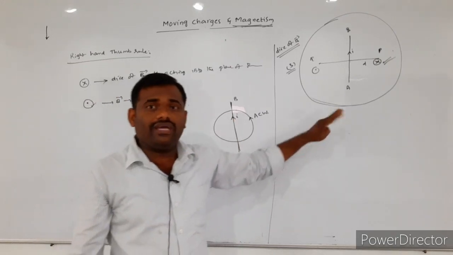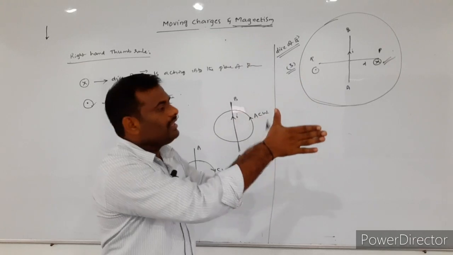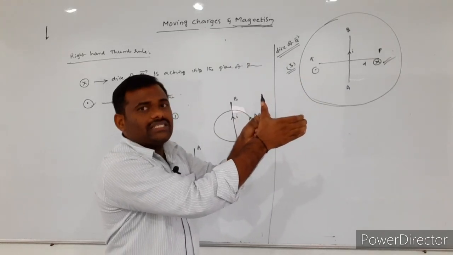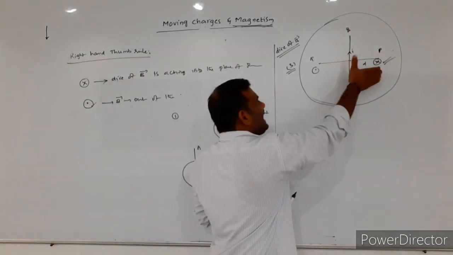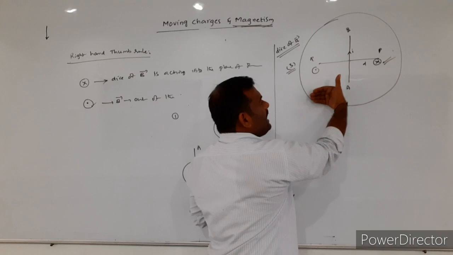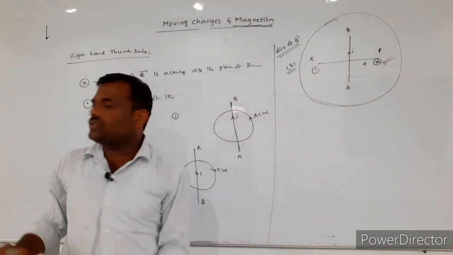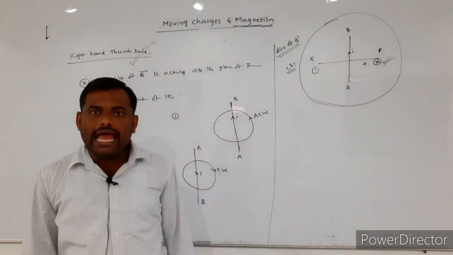It is very, very important. Just put your right hand thumb in the direction of the current, and the curling fingers' direction will be giving the direction of the magnetic field. On the right side, the field is acting inwards. On the left side, the field will be acting outwards. So this is about the right hand thumb rule.